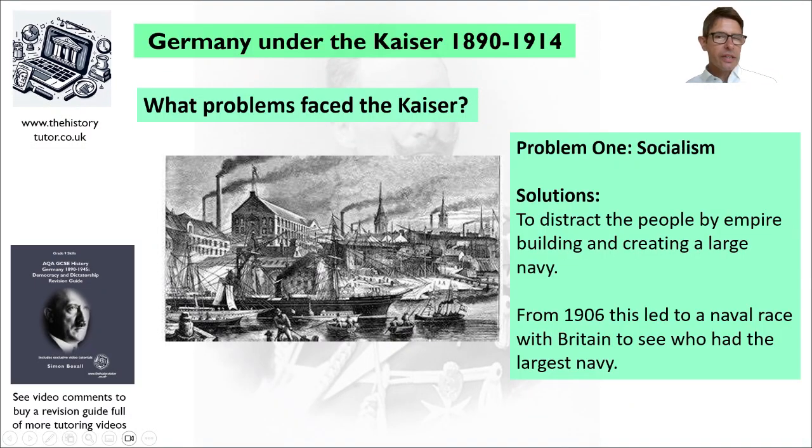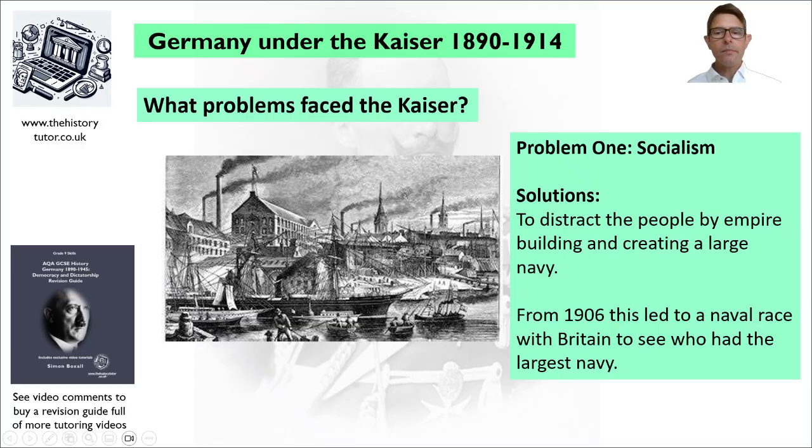So how did he try and solve this problem of socialism? He just tried to distract people by empire building and nationalist policies like empires and navy building. So we've got events like the Moroccan crisis where the Kaiser is trying to bully France into giving over Morocco to the Germans as a piece of empire.